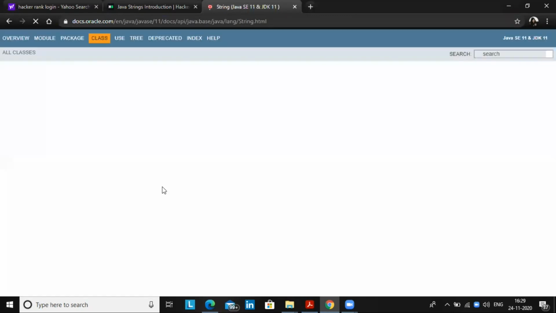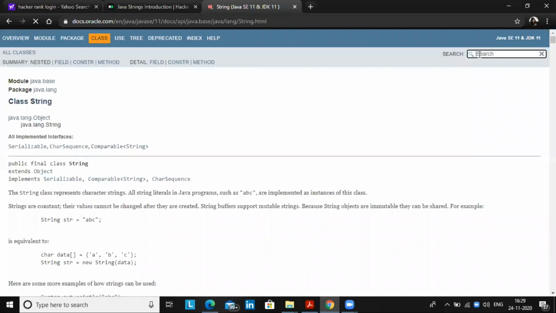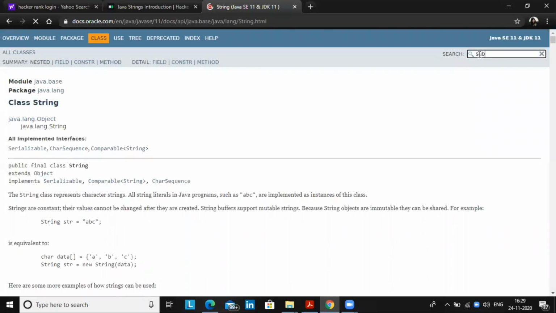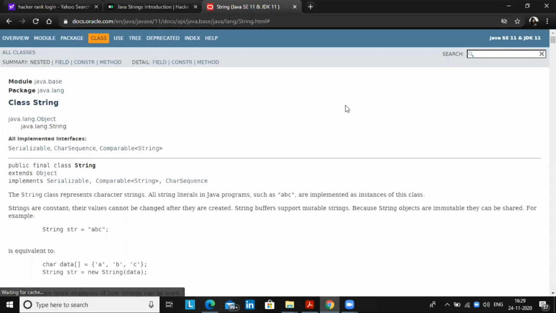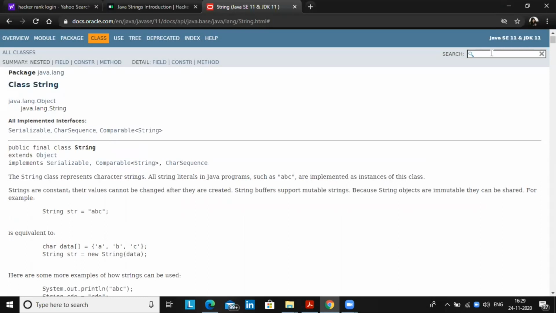These are the Oracle documentation pages, and if you are confused about what the prototype of a method is, you can go on Google, ask for the documentation, and check it.